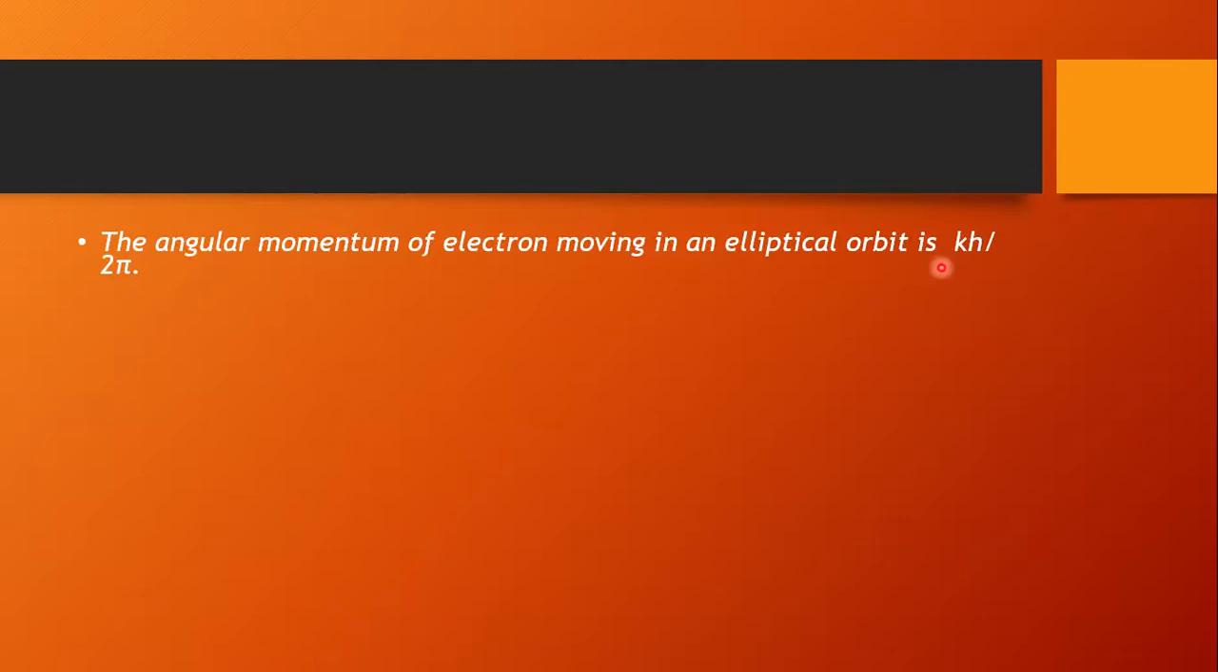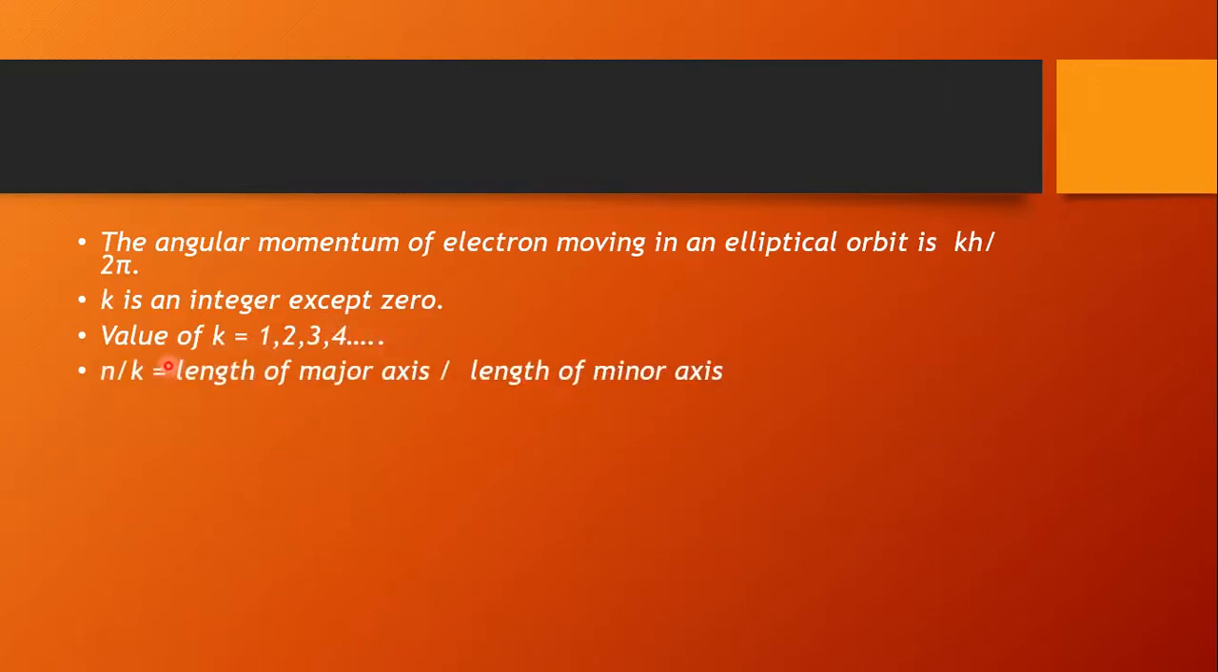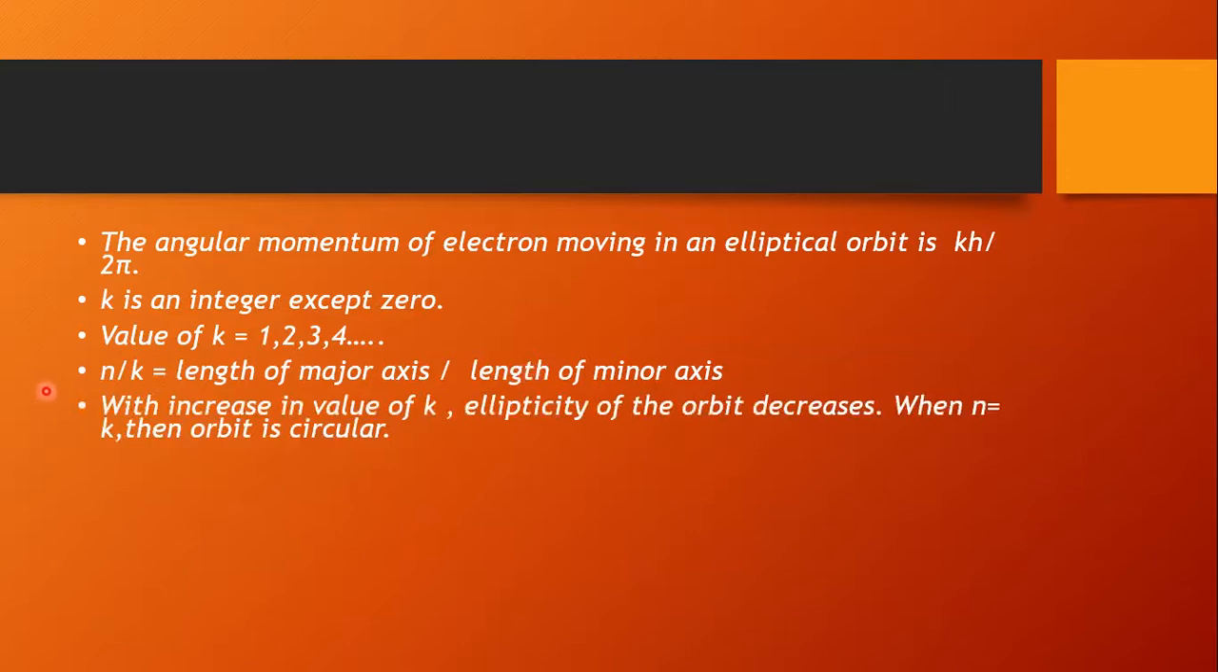K is what here? The azimuthal quantum number. And K is an integer except 0. This K value cannot be 0. The minimum K value is 1 and the maximum K value will be equal to the principal quantum number, that is N. Next, the values of K will be 1, 2, 3, 4 up to what? N. Up to N it will be. And N upon K is nothing but the length of major axis upon the length of minor axis, which we already discussed.